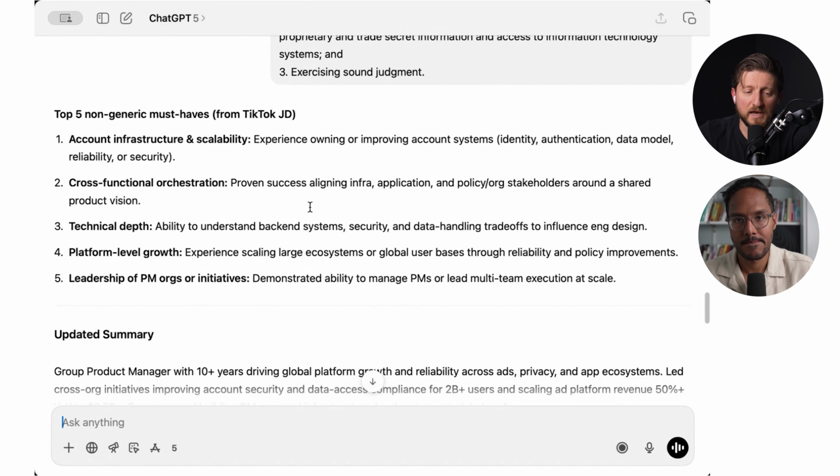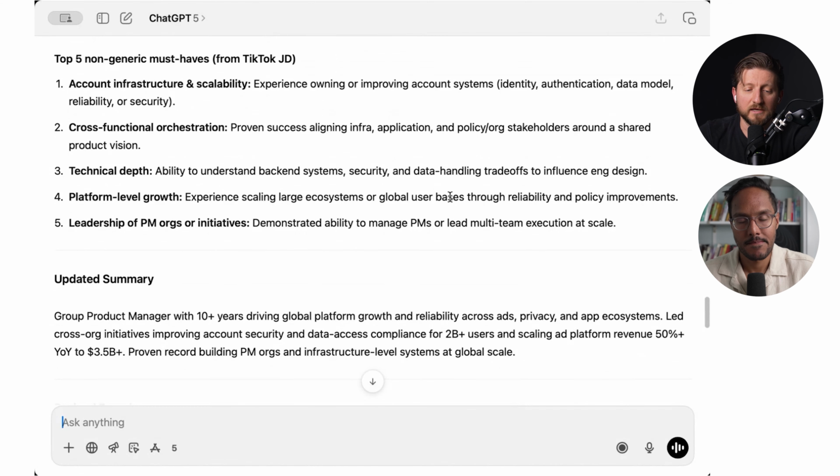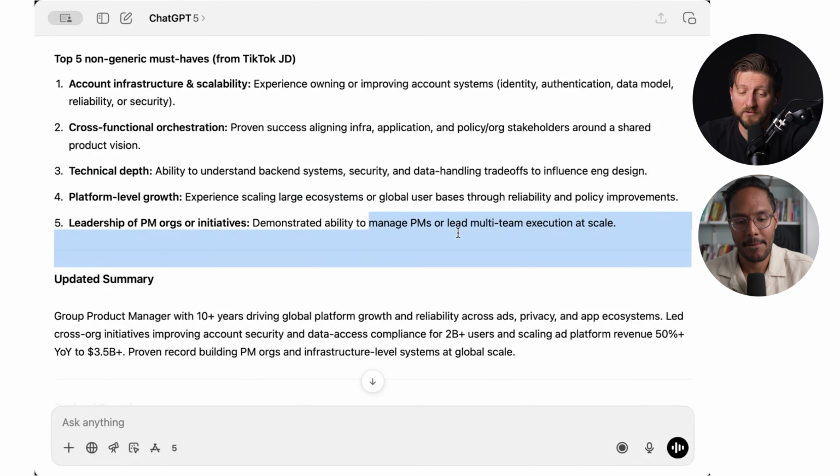The top 5 non-generic must-haves: account infrastructure and scalability, owning and improving account systems, so identity, authentication, data model reliability, okay, cross-functional orchestration. So this ordinarily I would throw into the general PM skills, but because you're aligning infra, application, and policy stakeholders, I will allow it. And then technical depth and platform-level growth. So we got large ecosystems, right? TikTok, that makes a lot of sense. And then managing PMs or leading multi-team, so large cross-functional growth, large cross-functional teams rather.